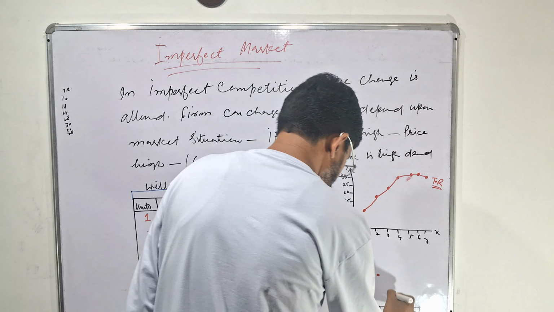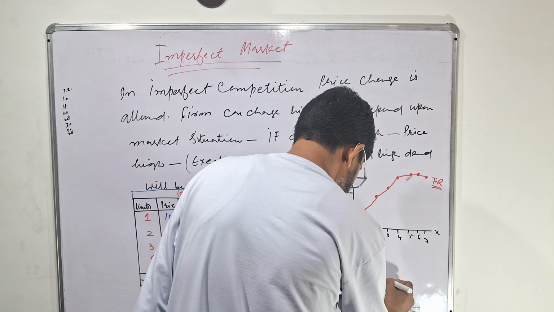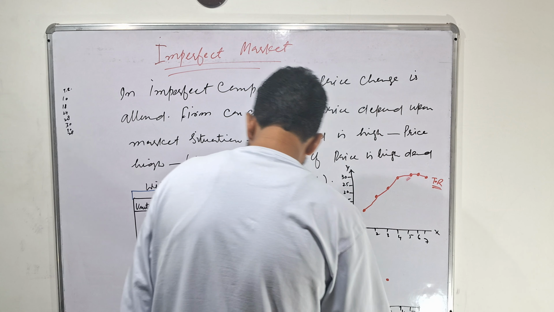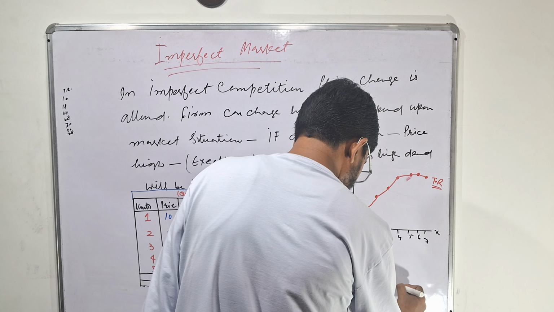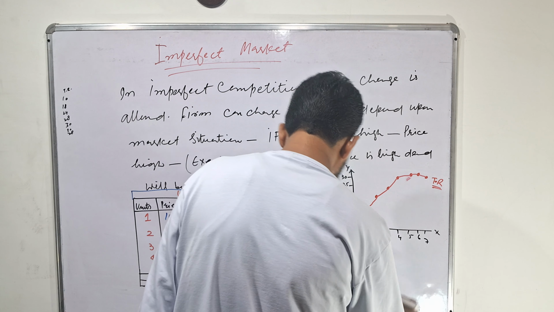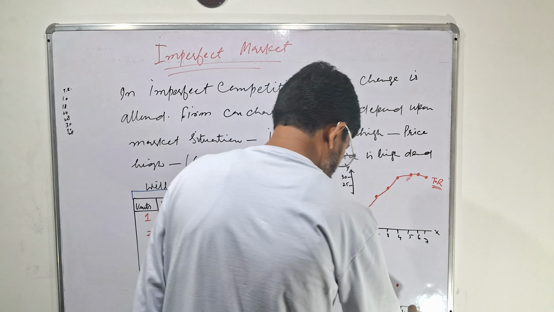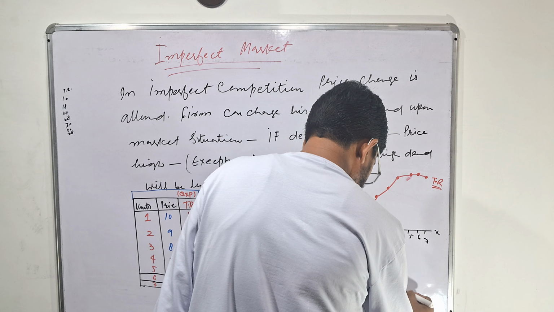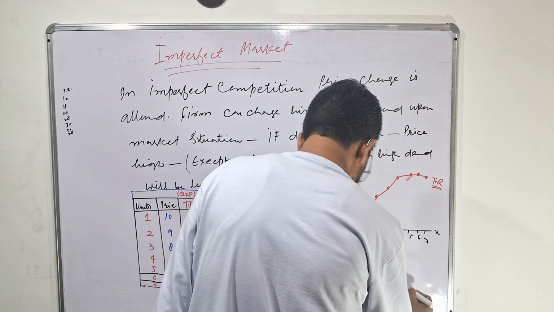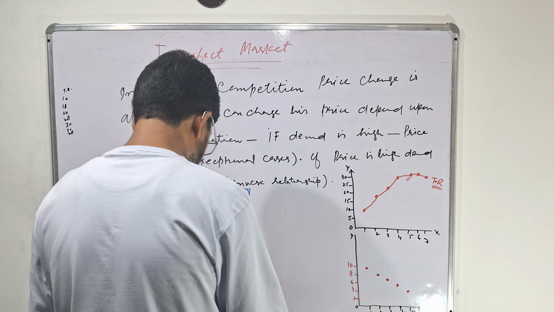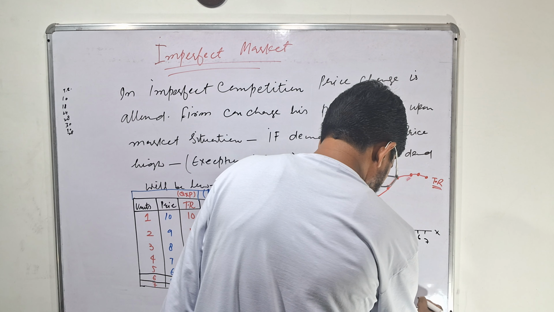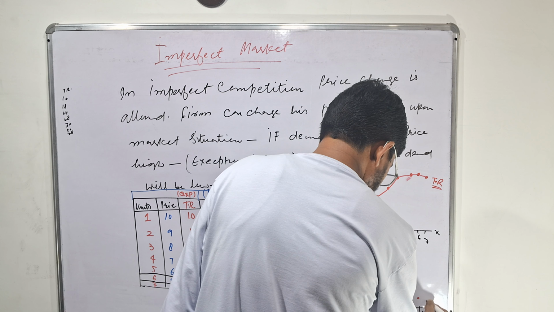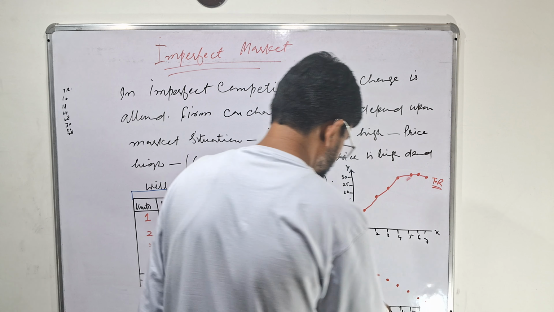Then 8, here will be 8. Then 7. Then 6 again, this will be 6. Then 5, 4, here will be 5, here will be 4.